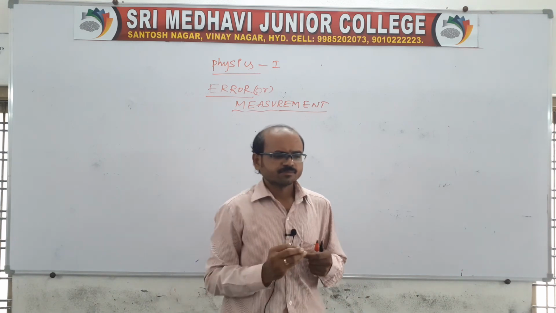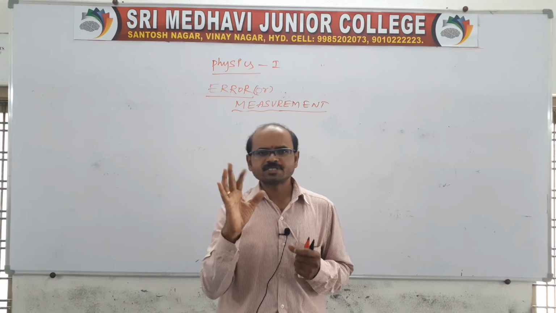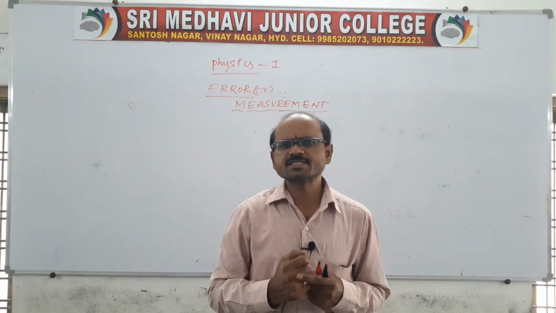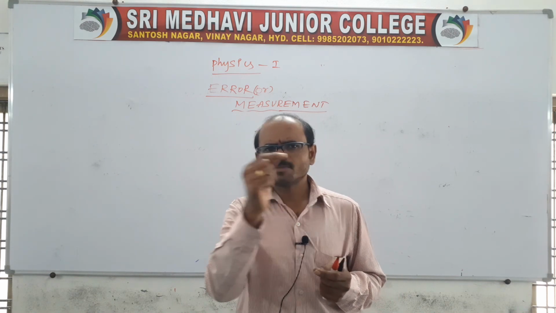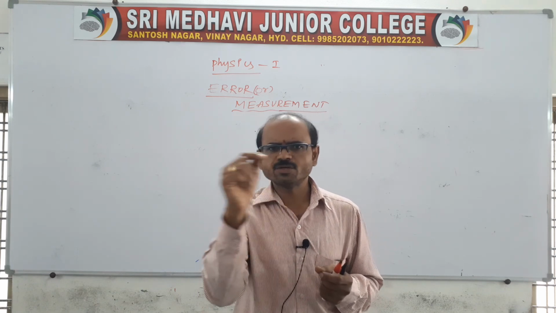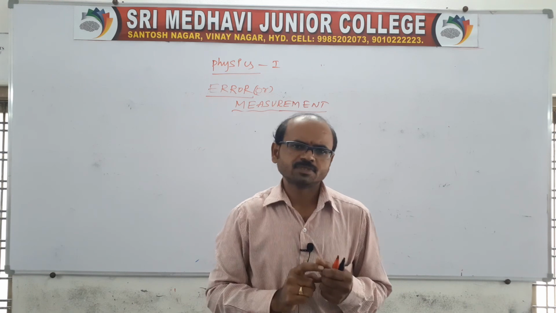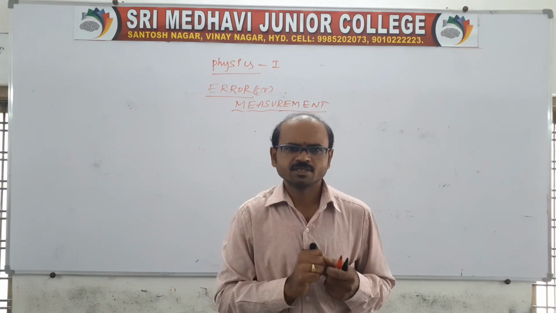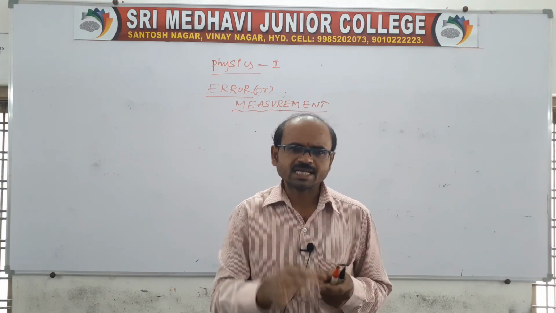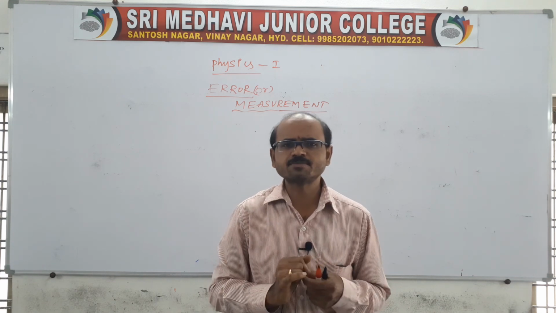The next one is the mean absolute error. You take all the absolute errors, add them and divide by the number. Suppose you add 4 absolute errors, then you divide by 4, and that is the mean absolute error.